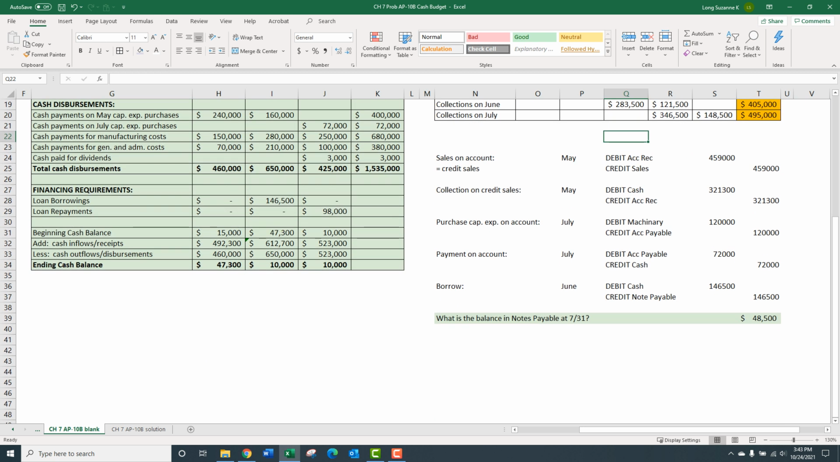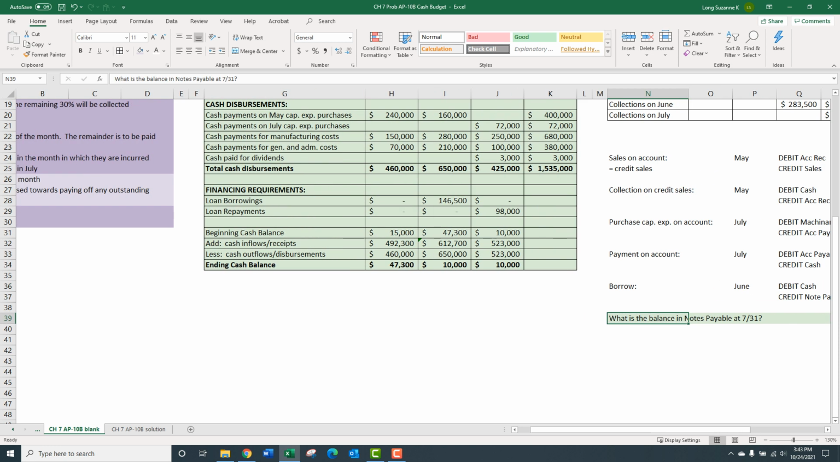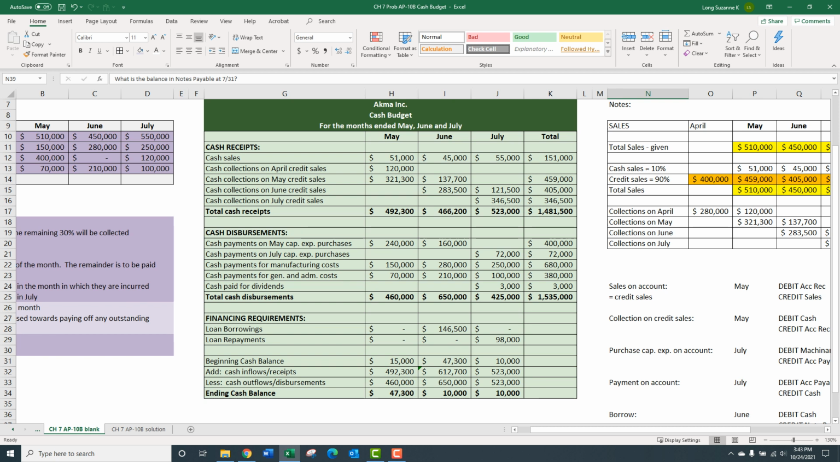My little journal entries here, these are just to kind of tie back and ground you in what you already know about accounting. How does this stuff work and what are we doing now and what's going on with cash? My little bonus question there. The answer to this problem is the green bullets, the cash budget for May, June, and July.